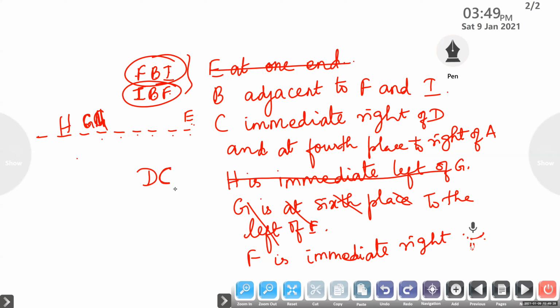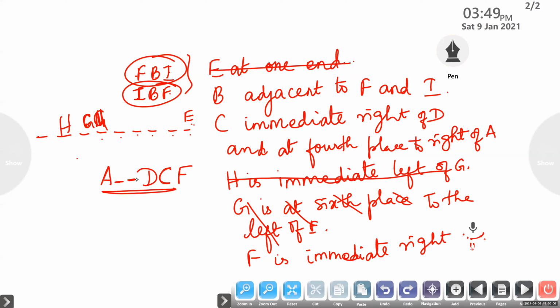Then H is at the left of G, that one we have filled. G is at the sixth place to the left of E. F is to the immediate right of C. So here you will get F. H and G are already filled.